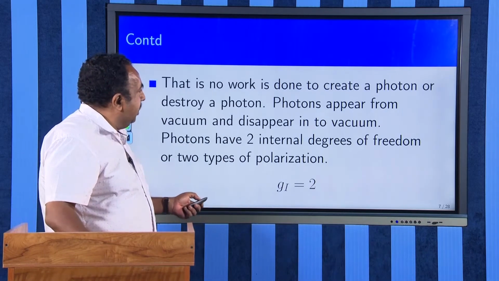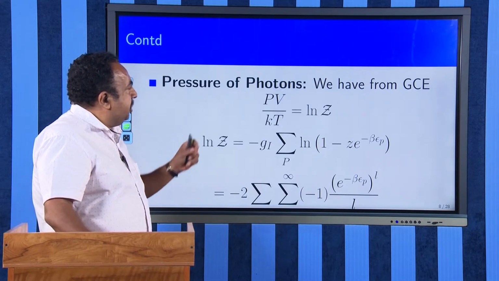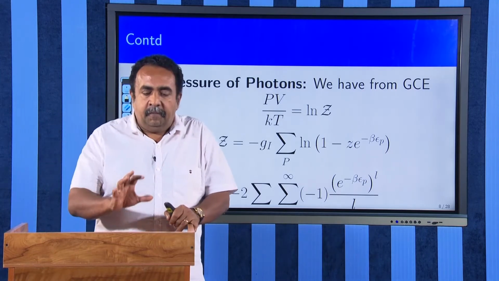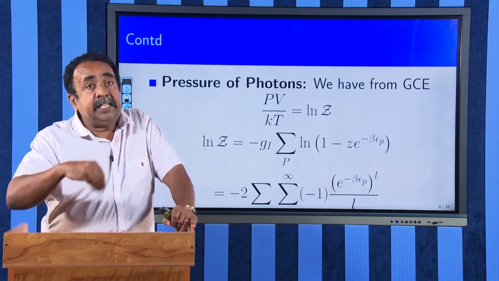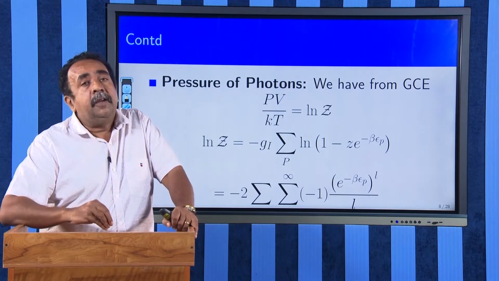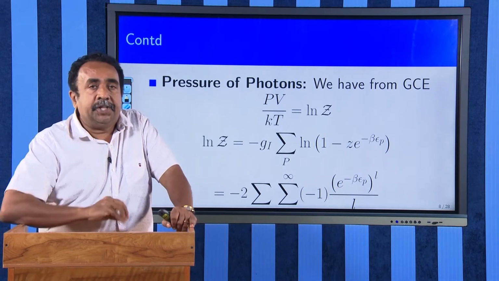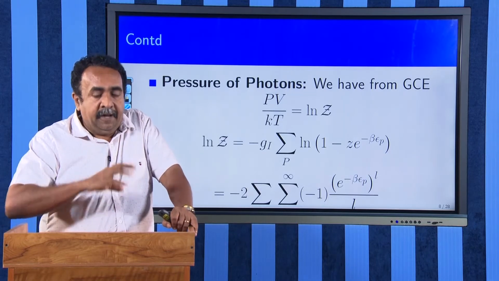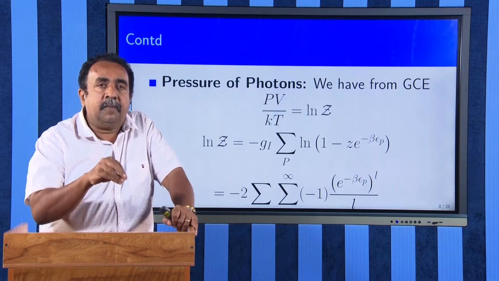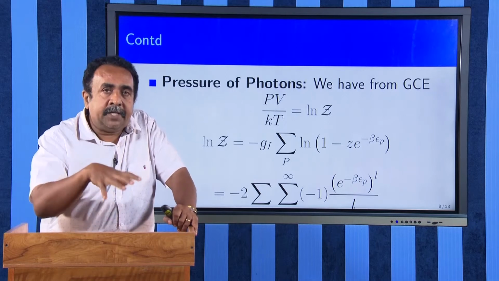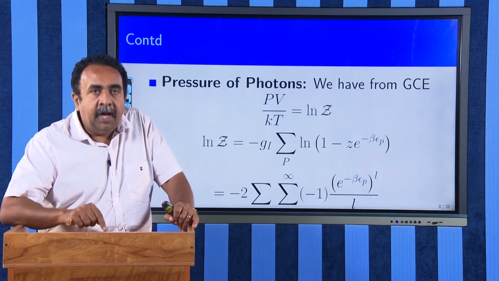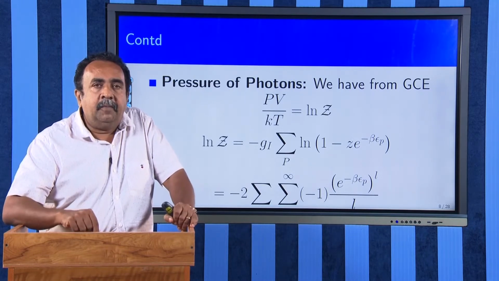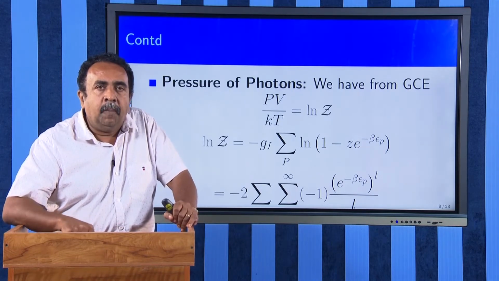Using these ideas, we will be using the expression PV by kT. We are going to find out the thermodynamics of these photons. In the next section, I will be deriving the expression for the energy density, or Planck's distribution law. In this first section, I am only deriving the thermodynamics exhibited by black body radiation. Therefore, I will be deriving the pressure, the energy density, the Helmholtz free energy and also the entropy.